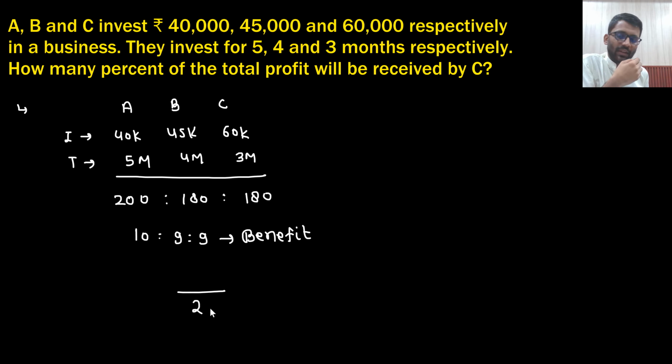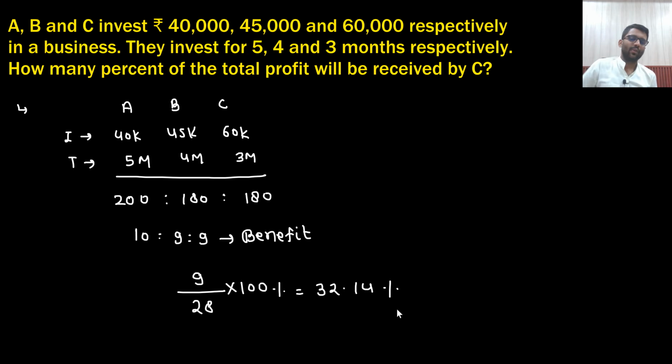If there was a total of 28 rupees of benefit, 10 plus 9 plus 9, then C would have got 9. So 9 by 28, which is 32.14. So C will get 32.14%, right?